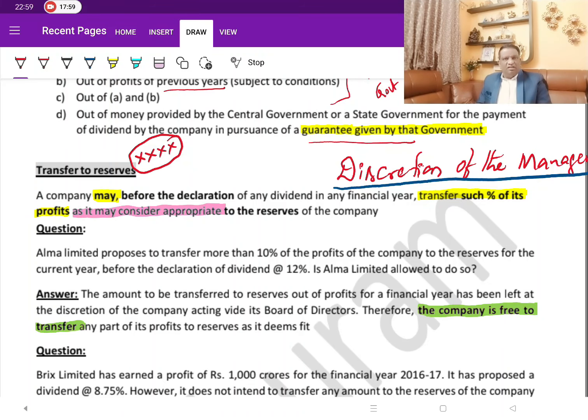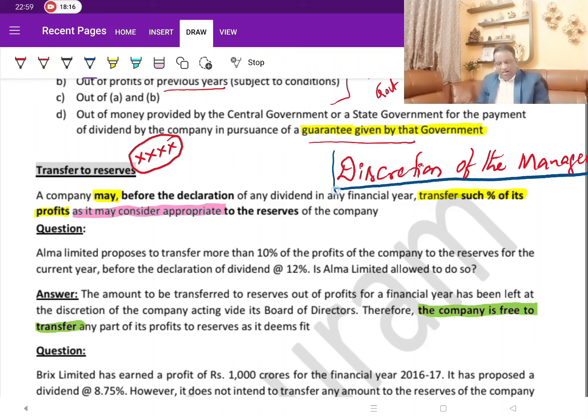Is it mandatory for the company to transfer to reserves? The answer is no, it's not mandatory. Then who would decide how much to transfer or whether not to transfer? It is all the management. So it's completely the discretion of the management. This word is going to be the golden word for you.